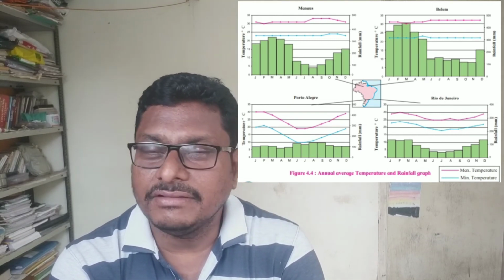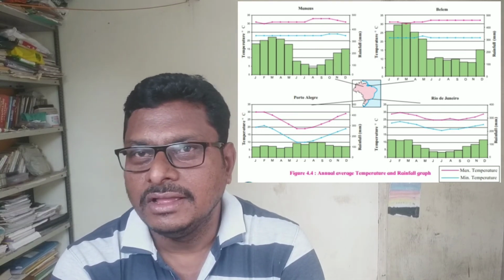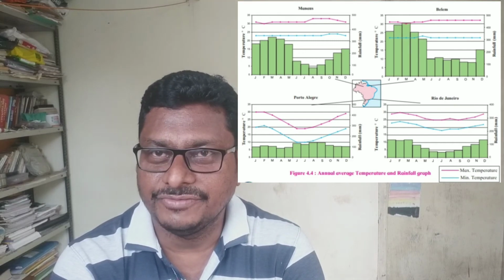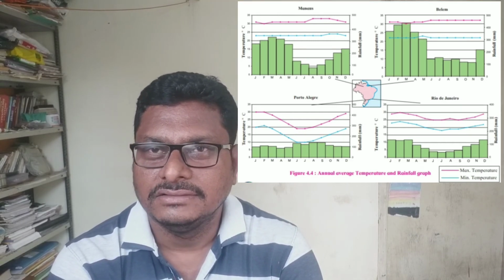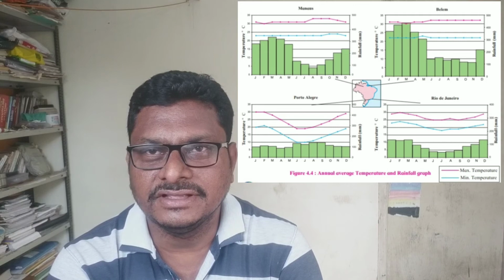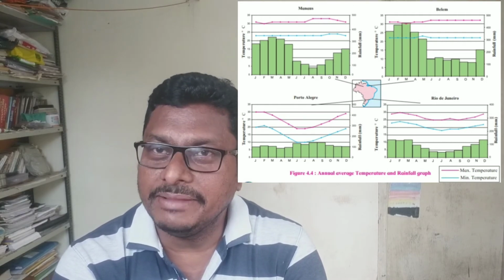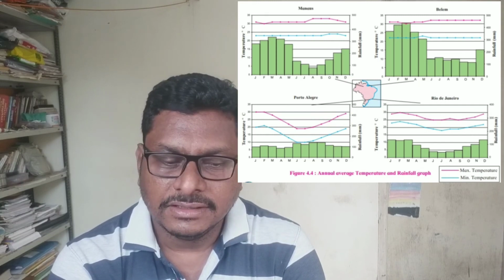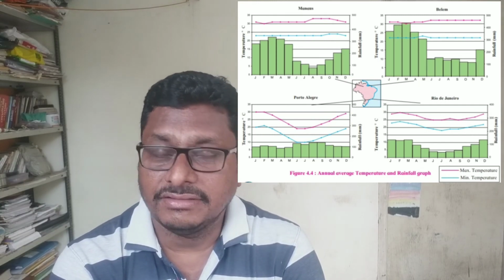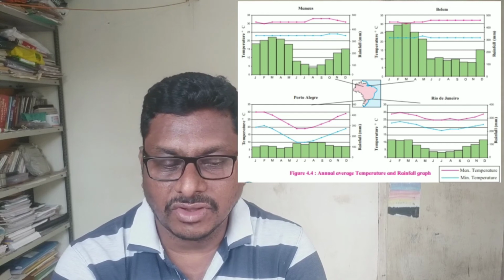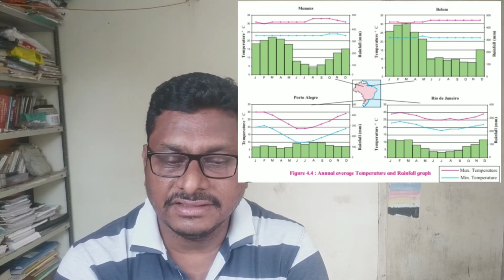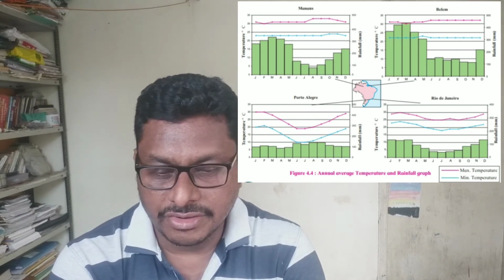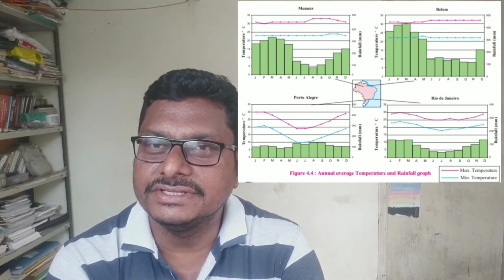Then if you see the rainfall, the highest rainfall at Manaus is in the month of March. If you see the graph, then you come to know that the highest rainfall is recorded in the month of March, whereas in Belém it is also in the month of March. Then in Porto Alegre, the highest rainfall is recorded in the month of September, whereas at Rio de Janeiro the highest rainfall is recorded in the month of December.